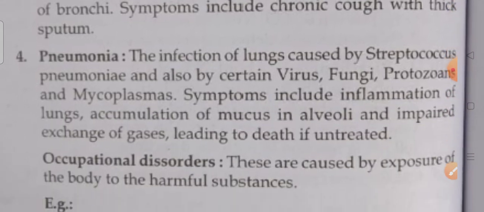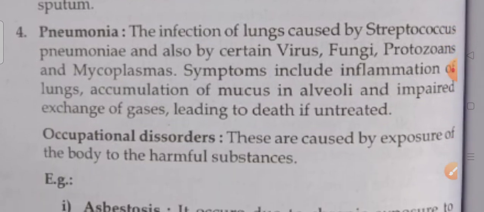Next comes pneumonia. Pneumonia is an infection of the lungs, mainly caused by Streptococcus pneumoniae, and also by certain viruses, fungi, protozoans and mycoplasmas. The main symptoms include inflammation of the lungs, accumulation of mucus in the alveoli, and impaired exchange of gases, leading to death if untreated.